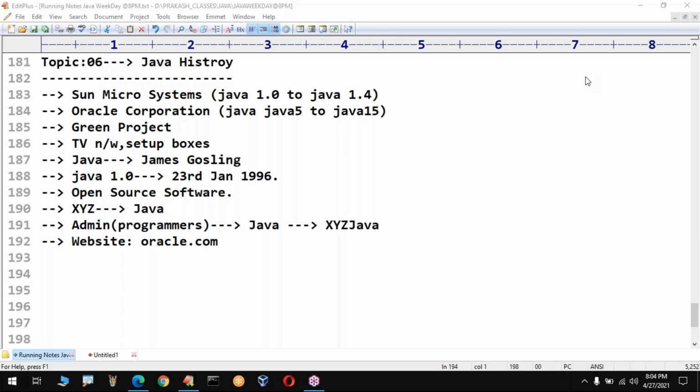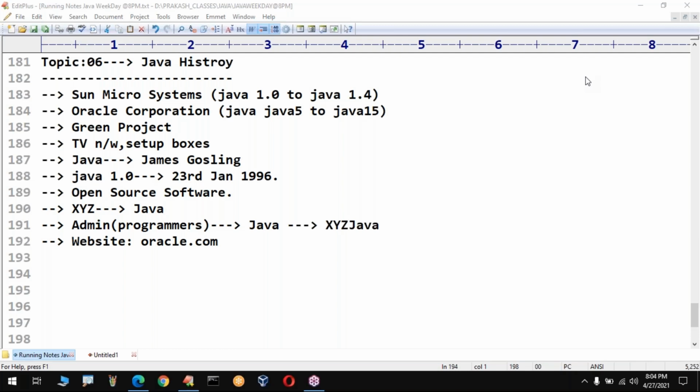Now, in today's session, let me go for the next new topic, topic number 7. The name of the topic is: what are all the versions of Java? How many versions are there? One by one, with newly added concepts, I will explain. Just have a look once. Don't worry, it is a theoretical concept.